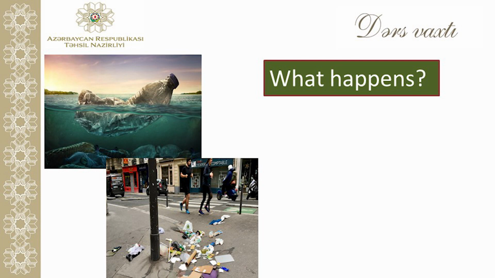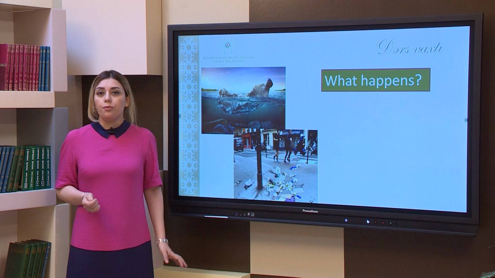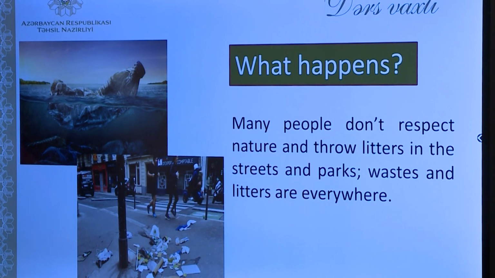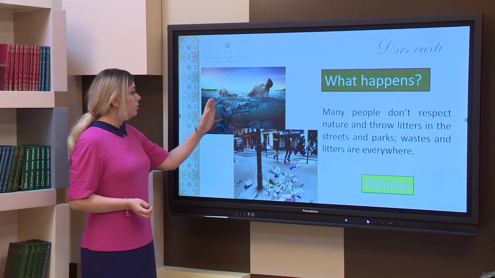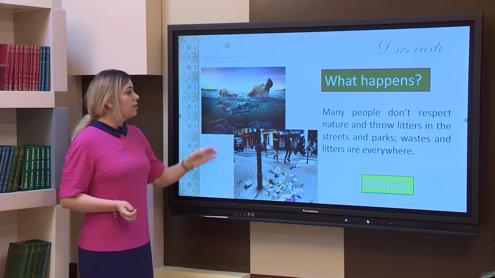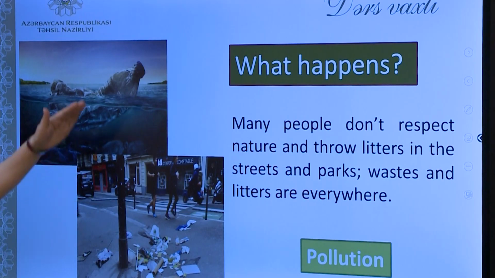Another problem we can see in the picture. So what is happening here? Many people don't respect nature and throw litter in the streets and parks. Waste and litter are everywhere, and it is pollution. You can see water here and some plastic bottles on the surface of the water, also in the deepest part of the water.